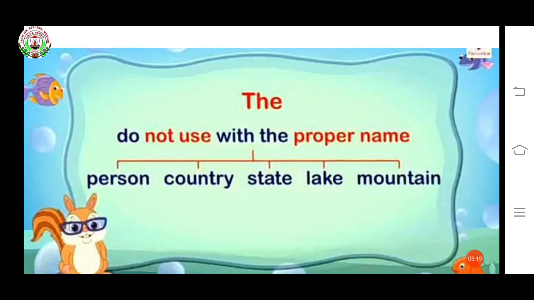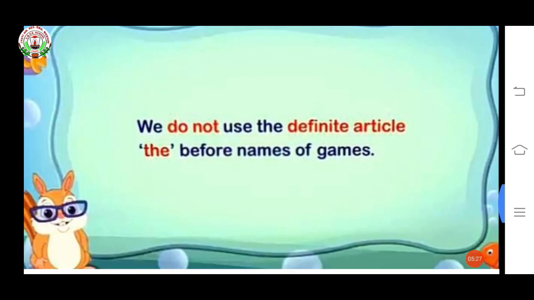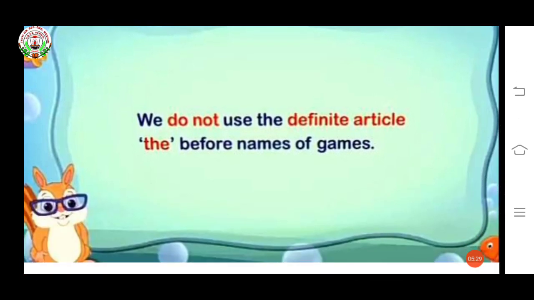The state, the Chhattisgarh we are not using. Lake, mountain. Okay, now we do not use the definite article the before names of games. Means we are not using the before names of games. Like the cricket, we are not using the cricket. Cricket, hockey.